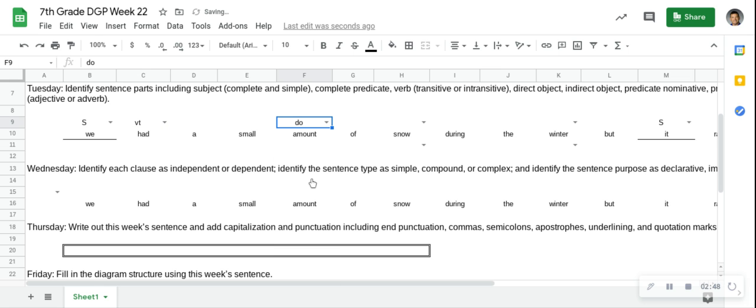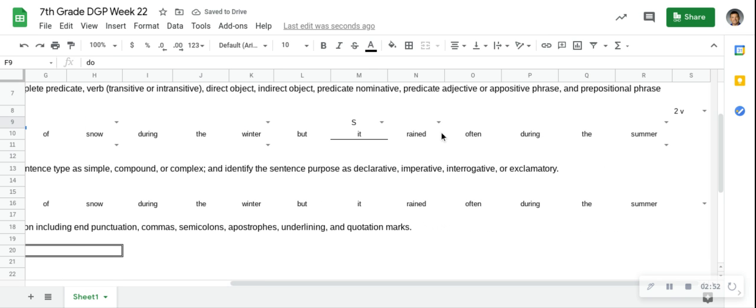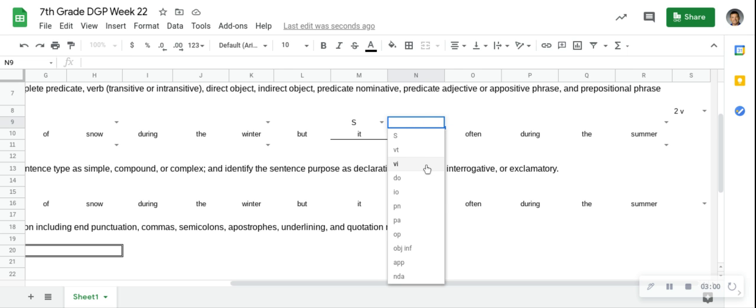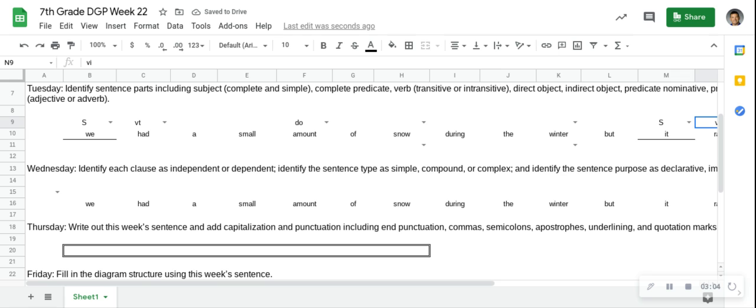So that is our direct object. So this one's VT. That means our other verb, rained, is what? VI. Because remember on Tuesdays we talk about transitive and intransitive. Okay. So had is our verb for this clause.